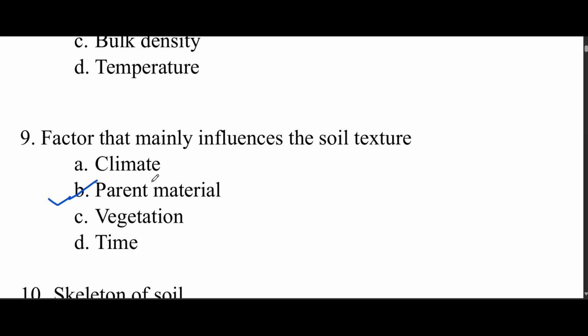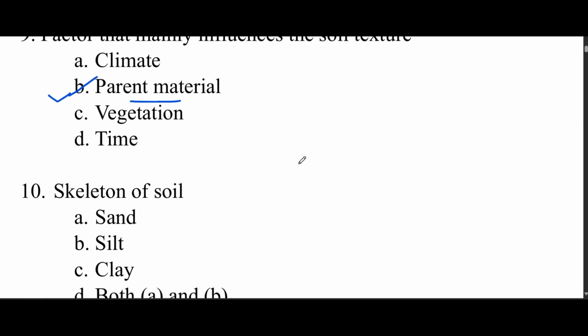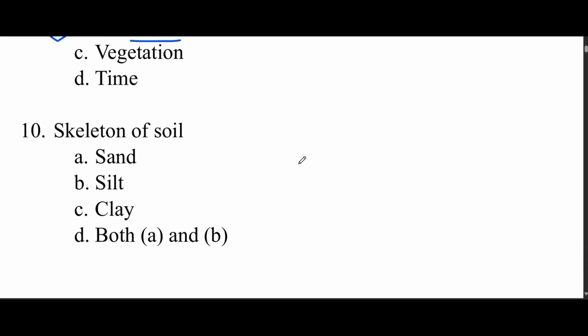Okay, this is an important sentence in that book, fundamentals of soil science. Parent material is the main factor that influences the soil texture. Climate, vegetation, and time also play a role, but most importantly, parent material will influence the soil texture. Coming to the next question.